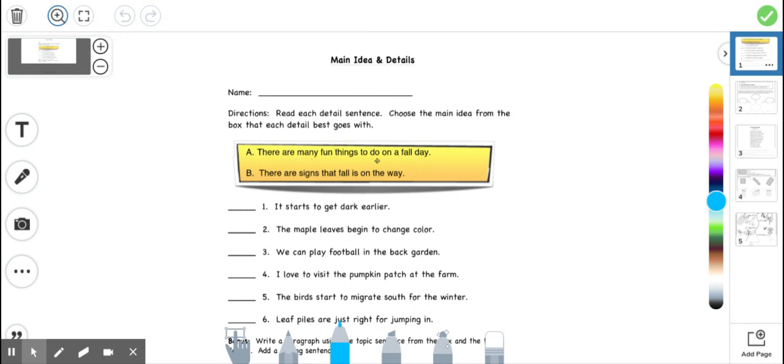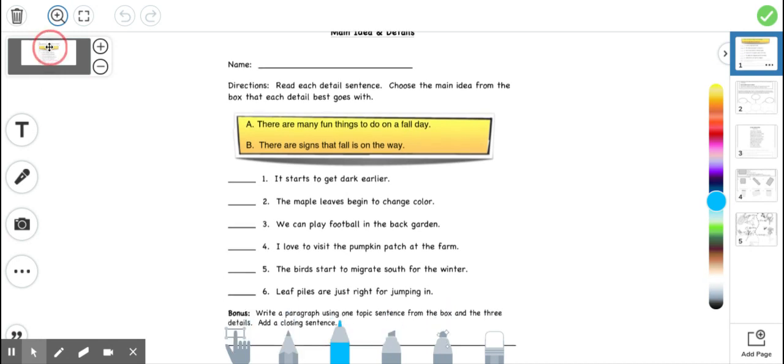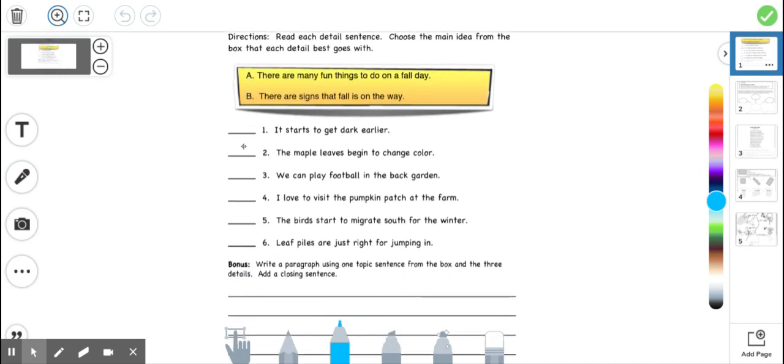There are many fun things to do on a fall day. There are signs that fall is on the way. So, looking at these choices down here, does this have to do with fun things to do in fall or signs that fall is on the way? So, for example, let's look at number 1. It says it starts to get dark earlier. I don't think that's a fun thing to do on a fall day. I think that's a sign that fall is on the way. So I'm going to use the text tool and put a letter B here.